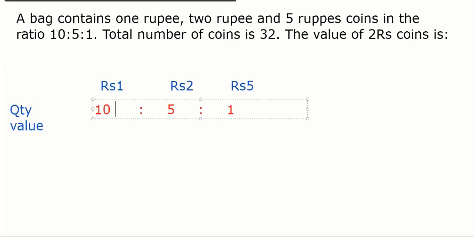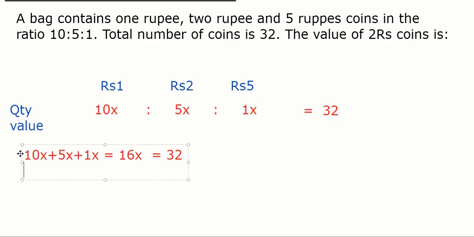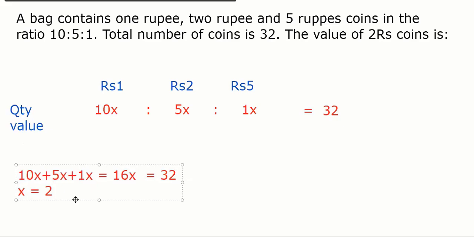Good. So can we use some variable here? We'll say the number of coins of rupees 1 are 10x, of 2 rupees 5x, and of 5 rupees x. And the total number of coins is 16x, given as 32, right? Yes. 16x equals 32. Somebody will ask, sir, how 16x? 10x plus 5x plus x, because that is the total number of coins. So what is x? 32 by 16, so x equals 2, right? Yes. Can I write the value also here? What will be the value of the 1 rupee coin?